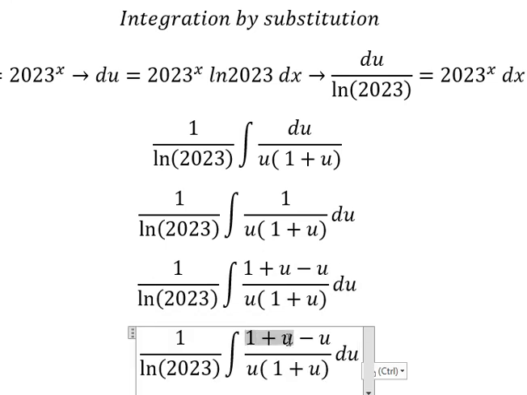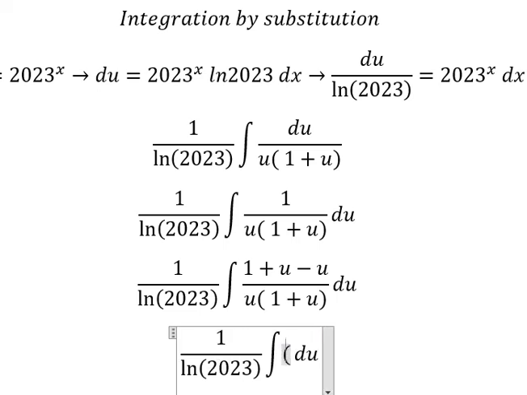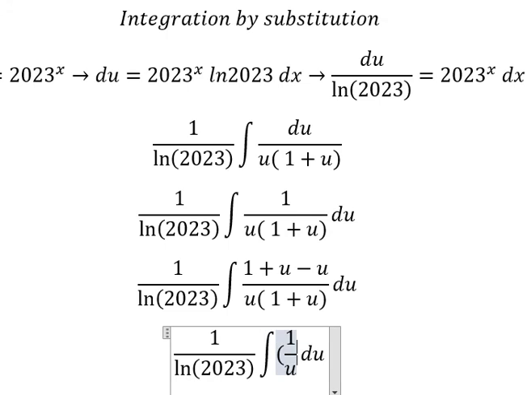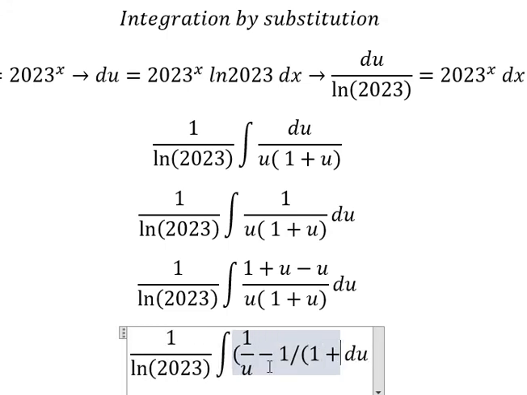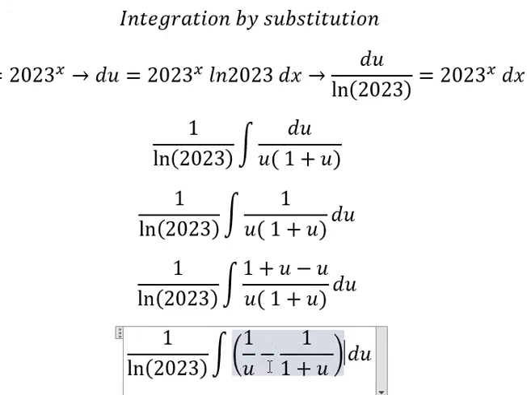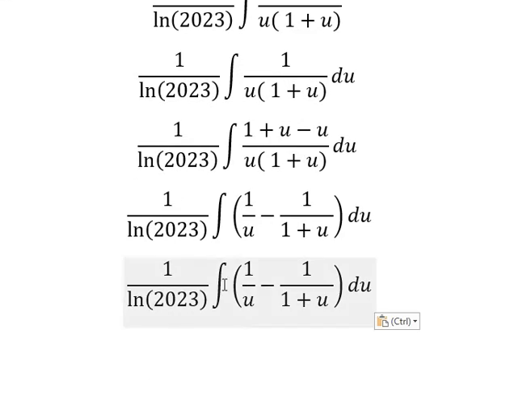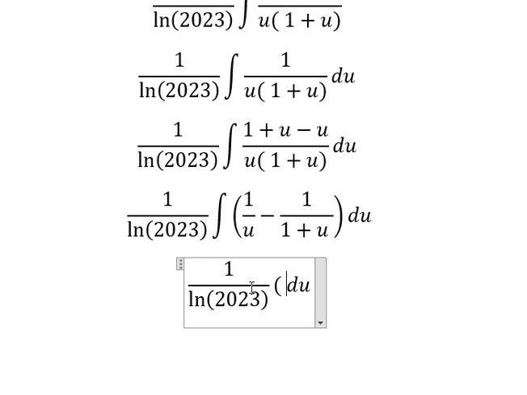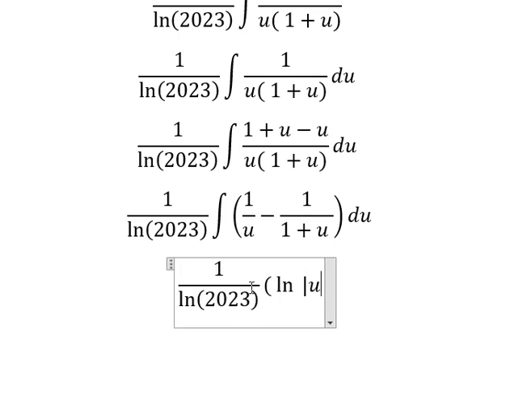So this one divided by this one, we have number 1. u divided by u, we have number 1. So the integration of 1 over u, we have ln of the absolute value of u.